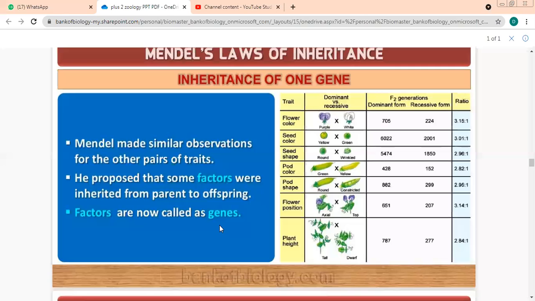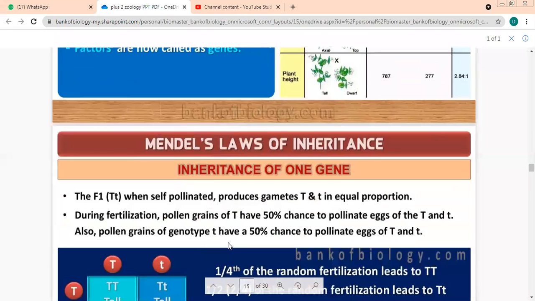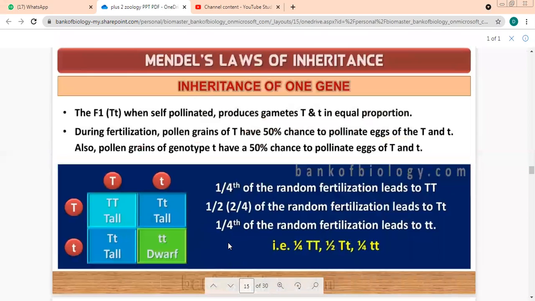Genes. He said that we are similar, the progeny is similar to the parent. That means something is transferred from the parents. That something is what Mendel called as? Factors. Now we call these factors as? Genes. Let's talk about Mendel's laws of inheritance.